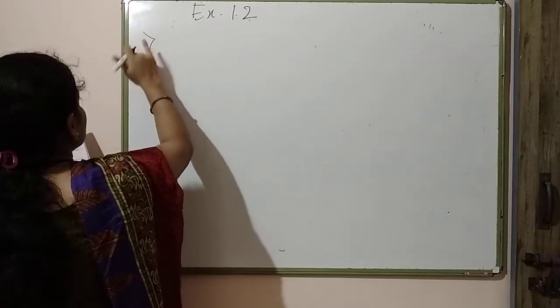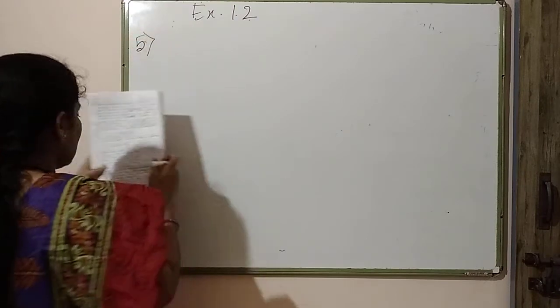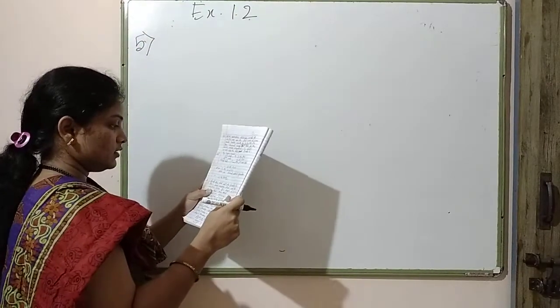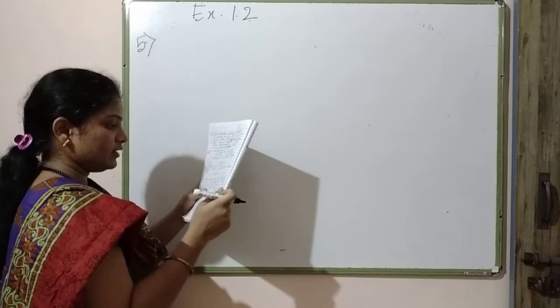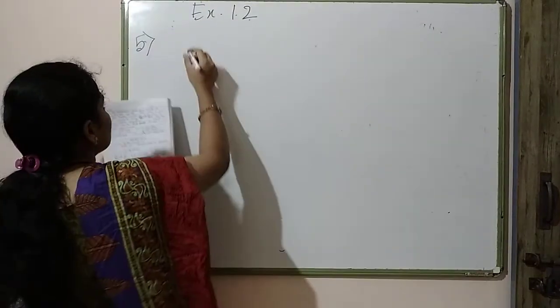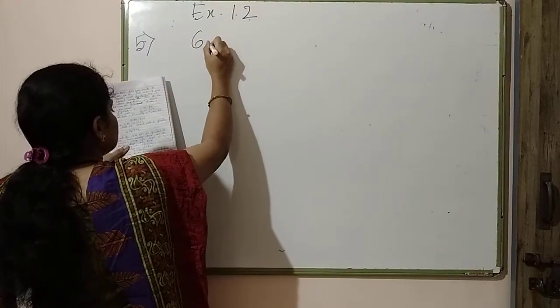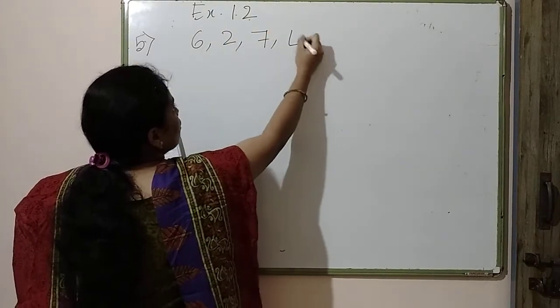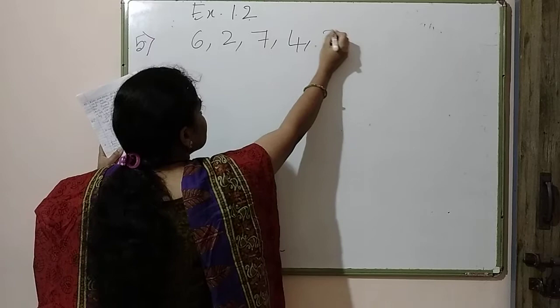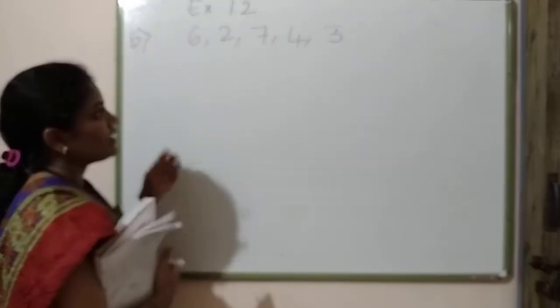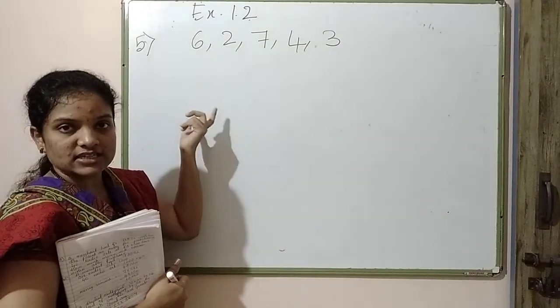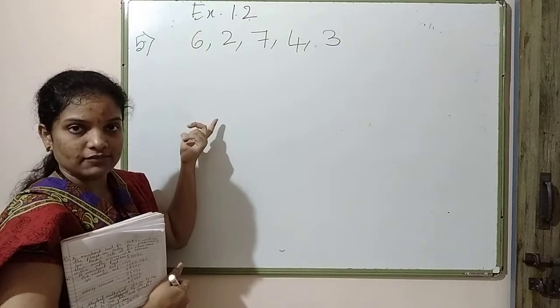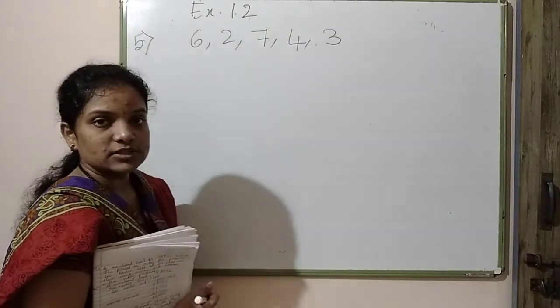This is problem number 5. They have given the digits, right? How many digits have they given? They have given 6, 2, 7, 4 and 3. What do we have to make? We have to make the greatest and smallest numbers. What we have to do is find out the greatest and the smallest numbers.